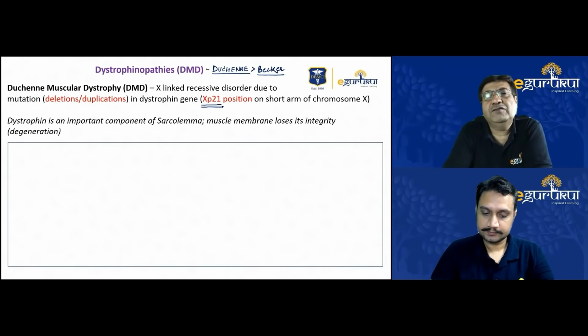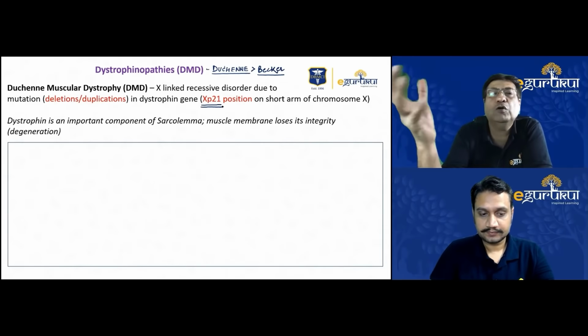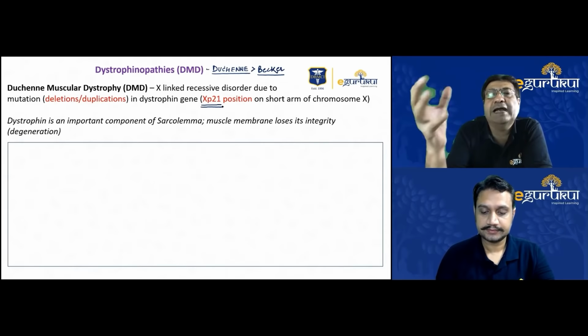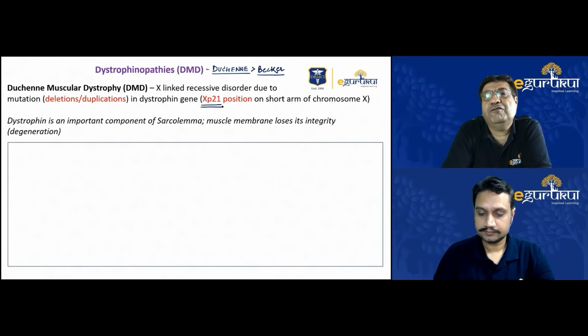Dr. Sushil will explain this better: what is the basic function of the dystrophin protein? We all know that dystrophin is an important part of the sarcolemma. So when this protein gets defective, the whole cytoskeletal complex and the integrity of the muscle membrane will be affected, and the muscles will start to degenerate. But I think Dr. Sushil will explain this better, what this protein is primarily and how it gets affected in dystrophinopathies.